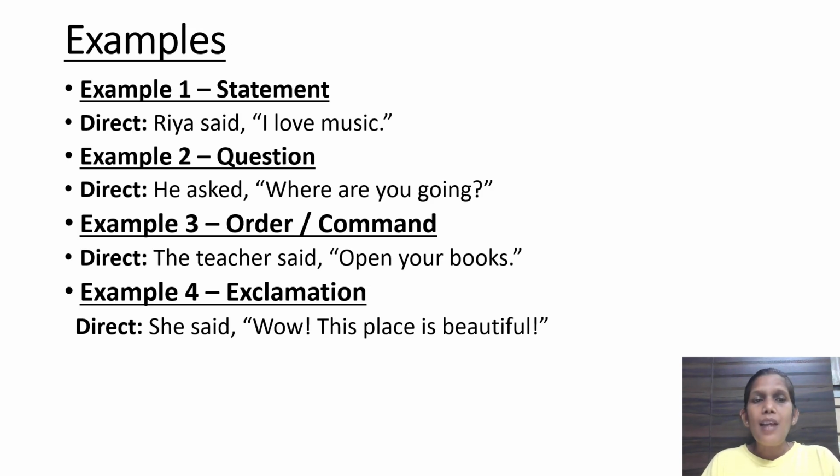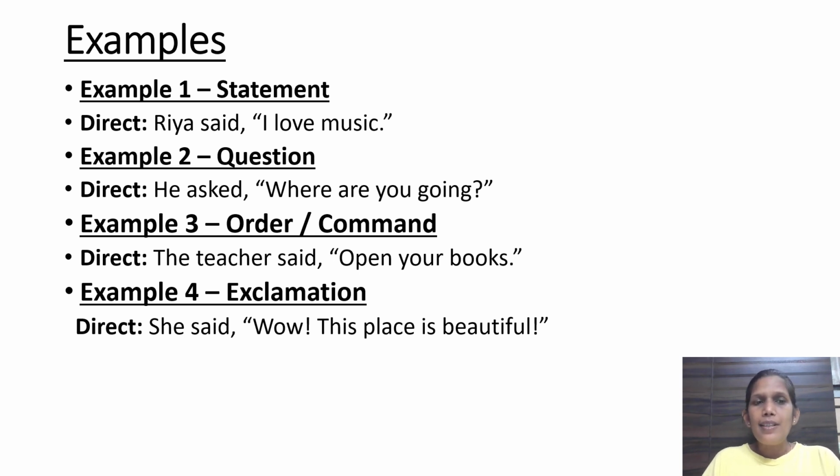Now let's understand in more detail with the help of an example. Statement. While using the statement, let's understand the direct speech. Like Riya said, I love music. Now Riya said, comma, again open the inverted comma. What were the exact words Riya said? I love music. That she loved music. So direct speech में क्या आएगा? I love music. Full stop. Close the inverted comma.